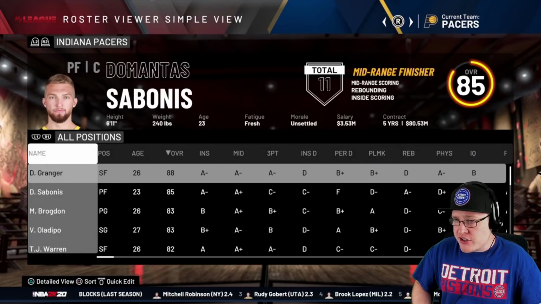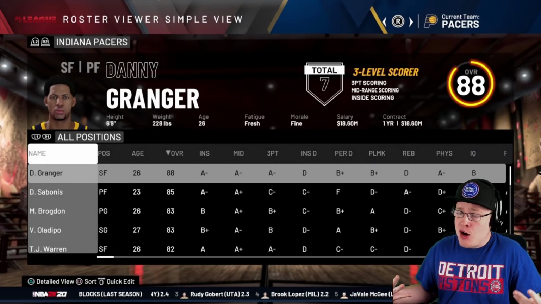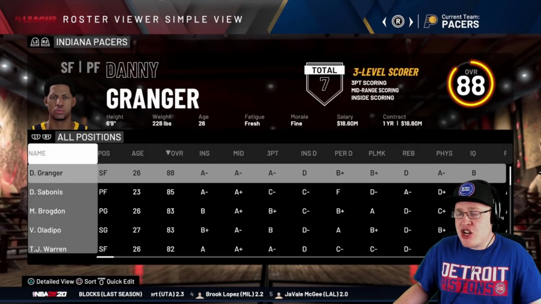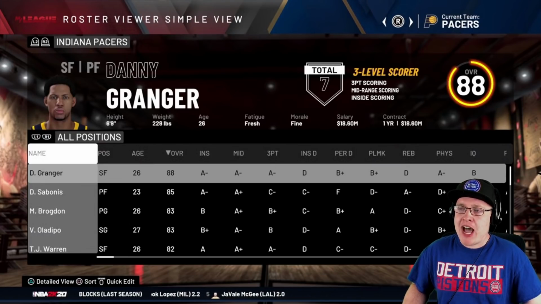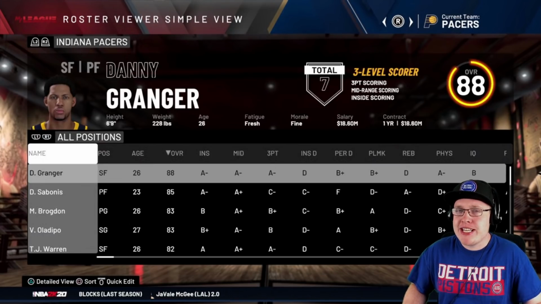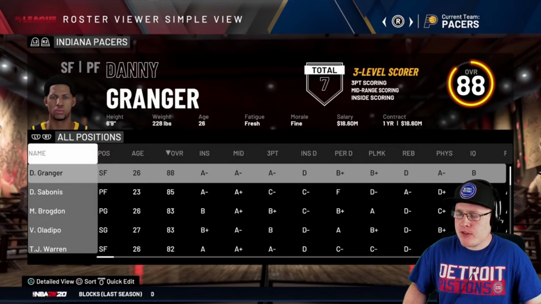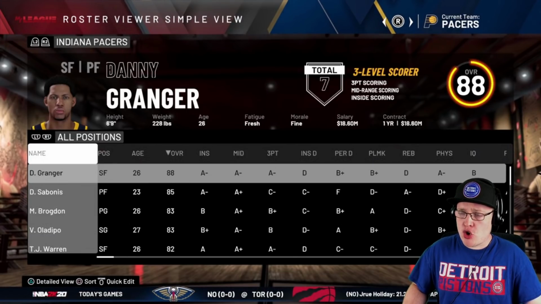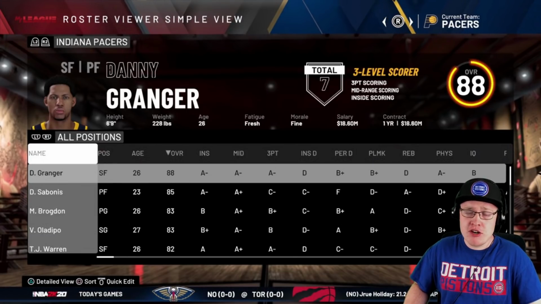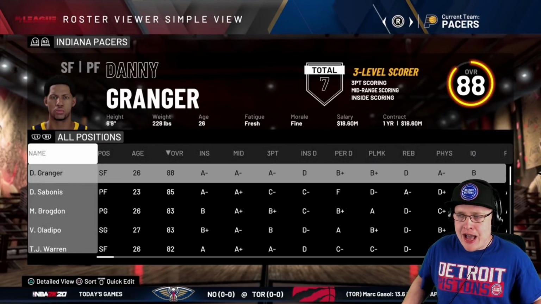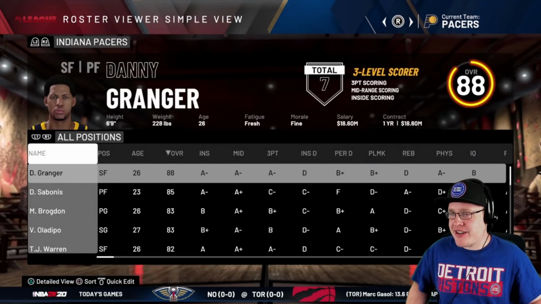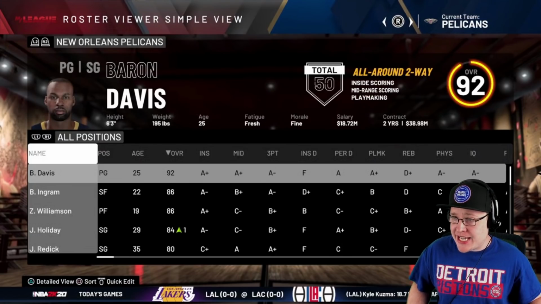For the Indiana Pacers, I went with Danny Granger. Wanted to go with Reggie Miller, not in the game, but Danny Granger was just another guy where I remember watching him for the select few seasons that he was in his prime. And he was just a really good scorer. I call him Danny Granger Ranger just because he had the range. I don't know if I made that up, probably not. So yeah, Danny Granger.